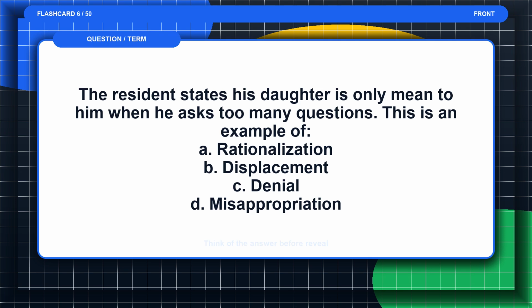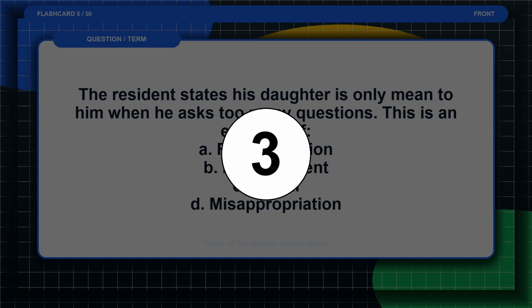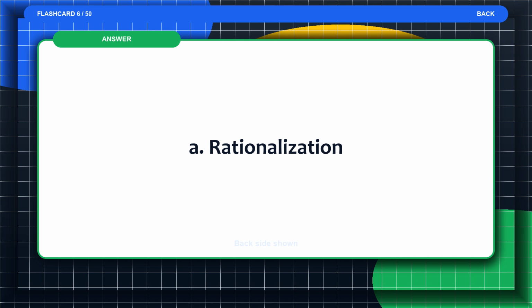Flashcard 6. The resident states his daughter is only mean to him when he asks too many questions. This is an example of A. Rationalization. B. Displacement. C. Denial. D. Misappropriation. Think of the answer before the reveal. The answer is A. Rationalization.